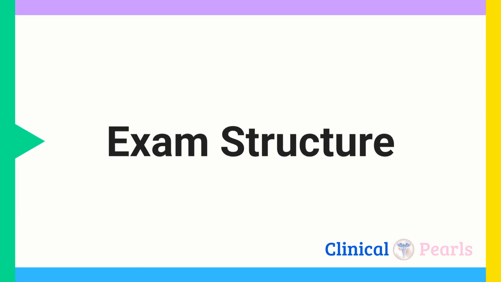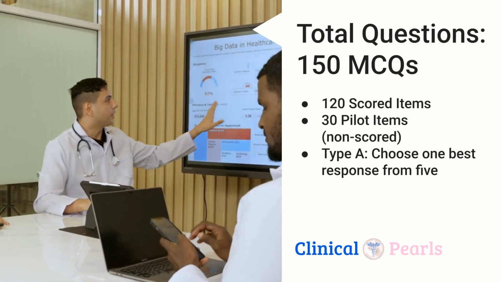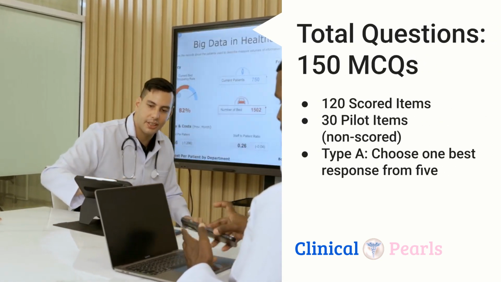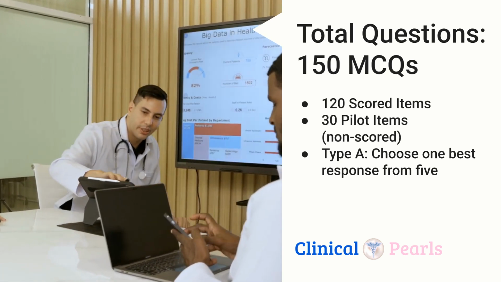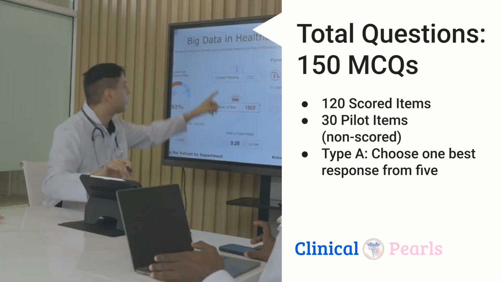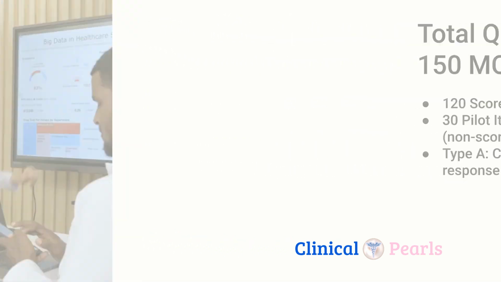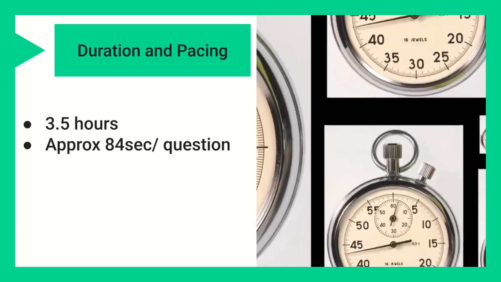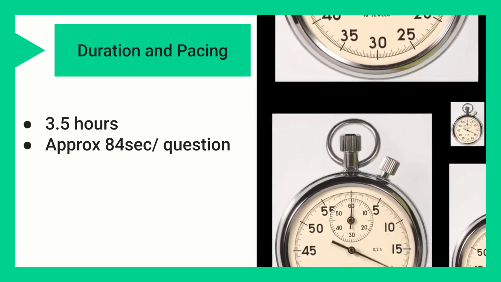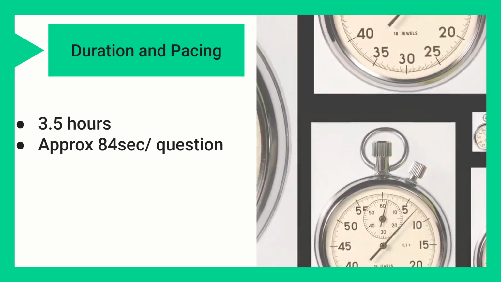Let us begin by dissecting the fundamental structure of the AMC MCQ exam. The exam comprises 150 multiple-choice questions. Take note that only 120 of these items are scored, while 30 are non-scored pilot questions used for future exam calibration. You are allocated 3.5 hours for the exam. This equates to approximately 84 seconds per question, demanding disciplined time management from all candidates.